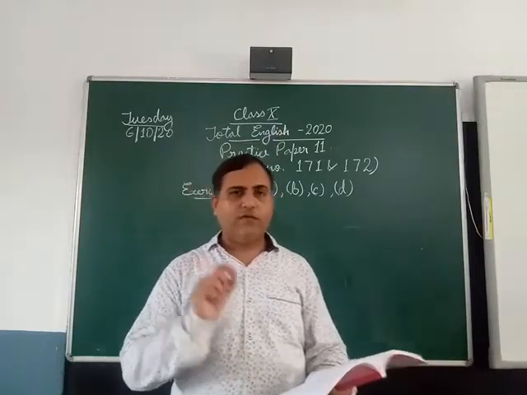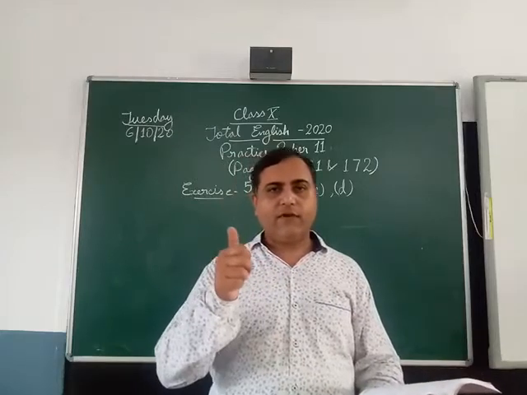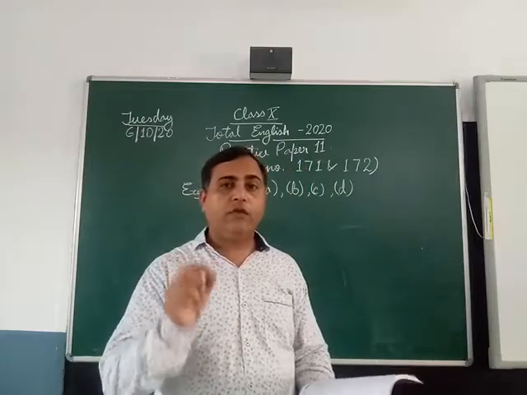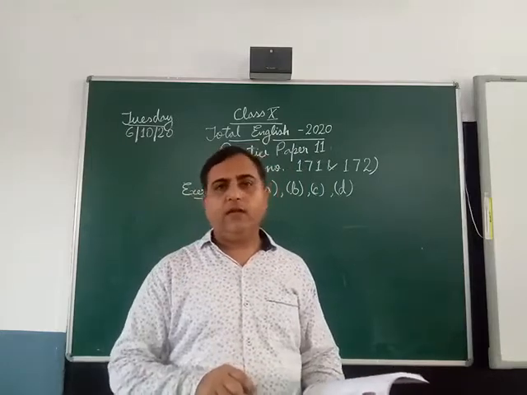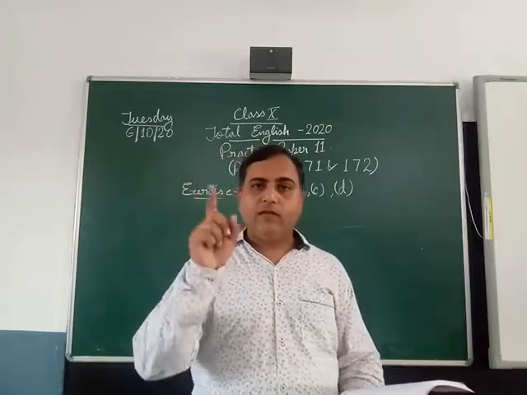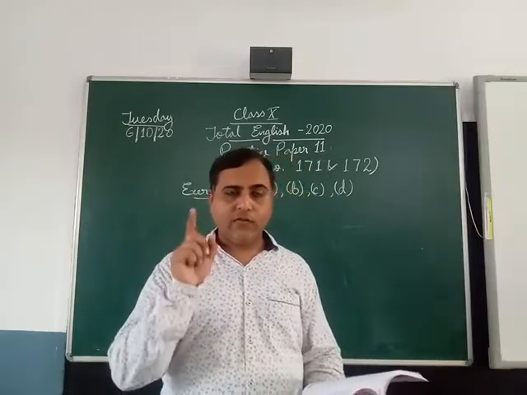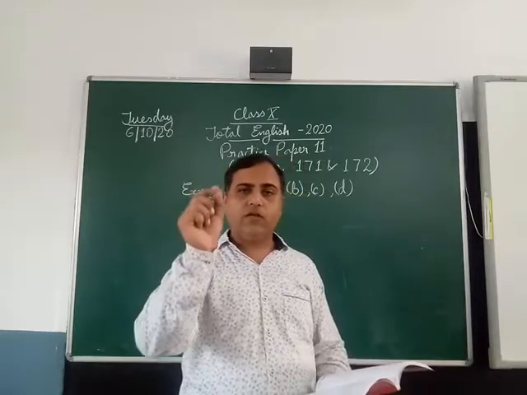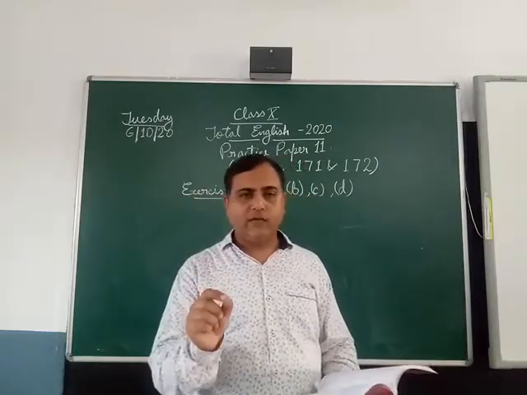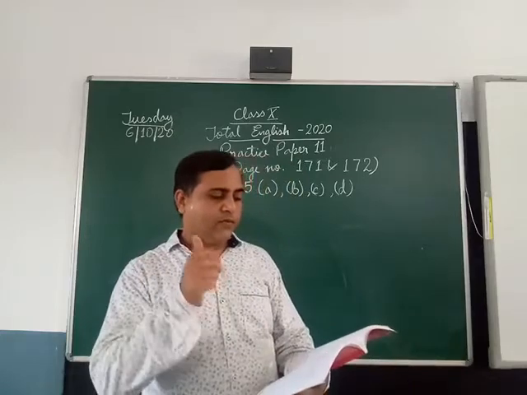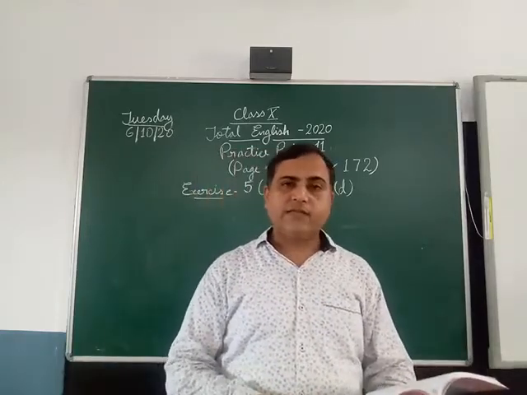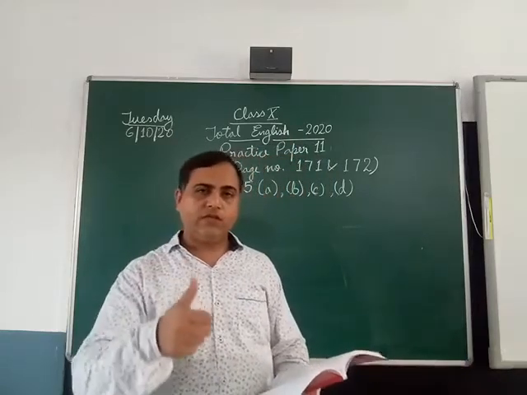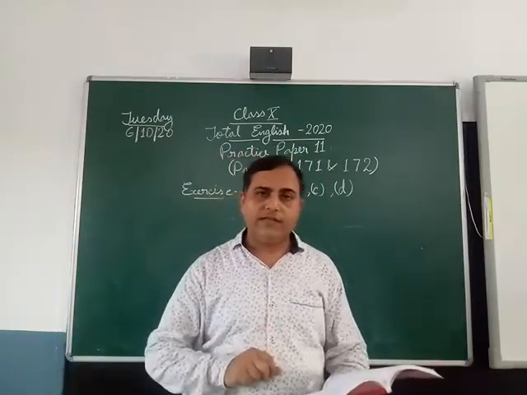As you are familiar with this exercise 5A, you have to write the correct form of the word that is given in the bracket, and when you solve this question in the exam, you don't have to copy the whole passage, only write the answers, in sequence. So here we start the passage that is given. At first I will read it out, and then the second time we shall try to frame the answers.